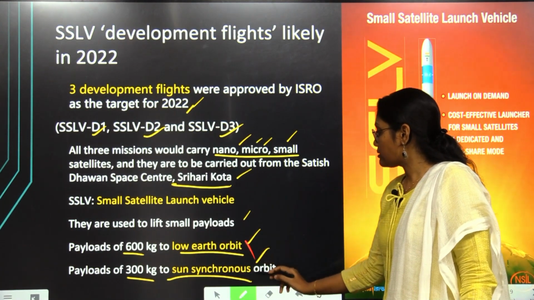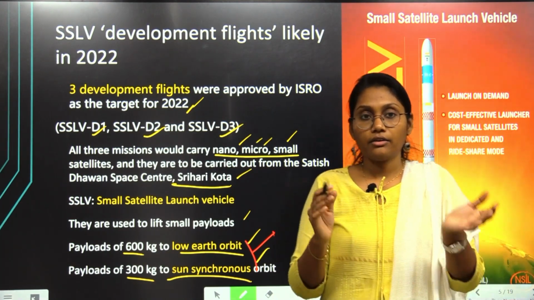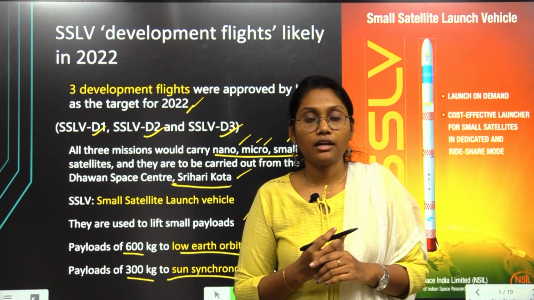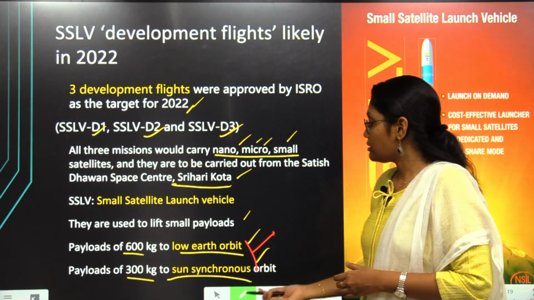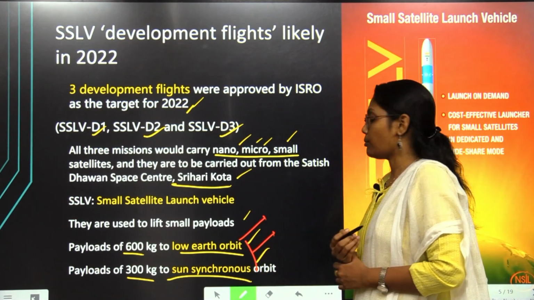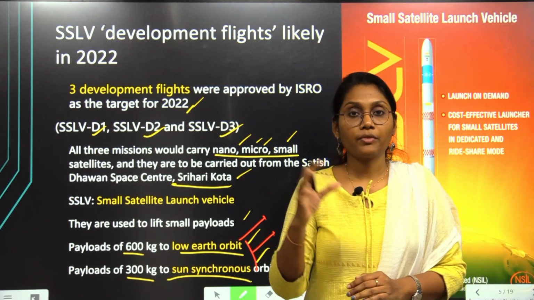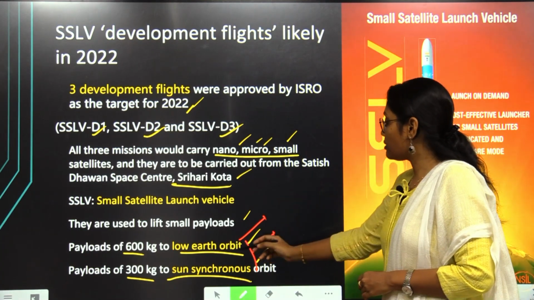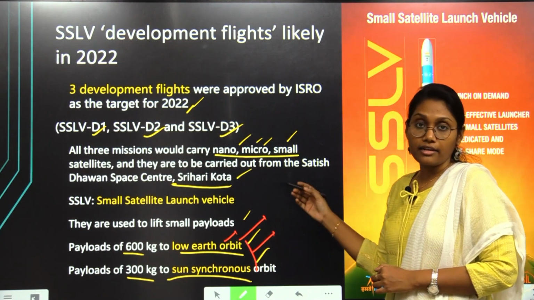What are these? The low Earth orbit is the orbit situated above the Earth's surface up to 2000 kilometers, because the distance of the low Earth orbit from the Earth's surface is about 2/3 of the Earth's radius.